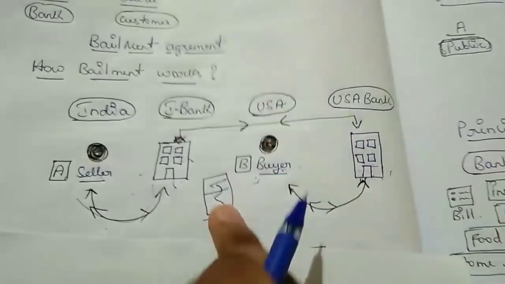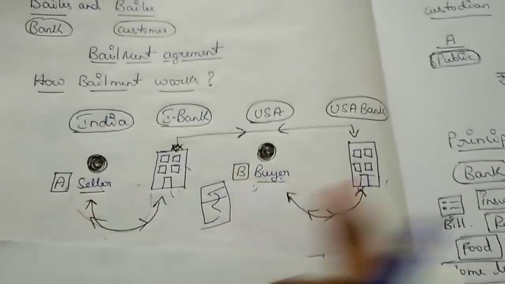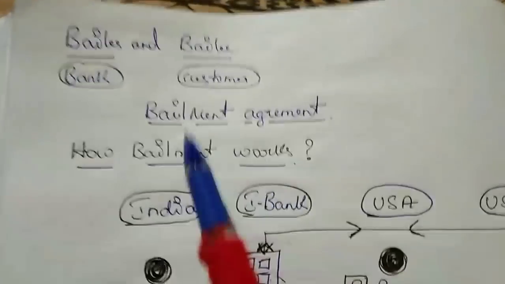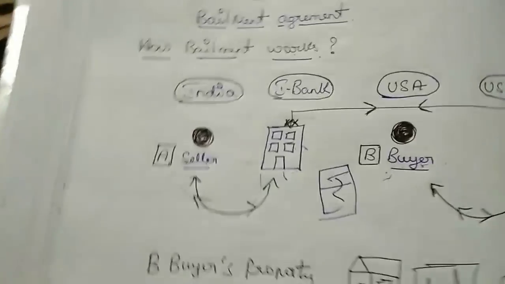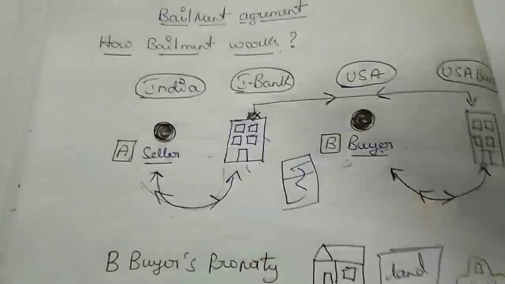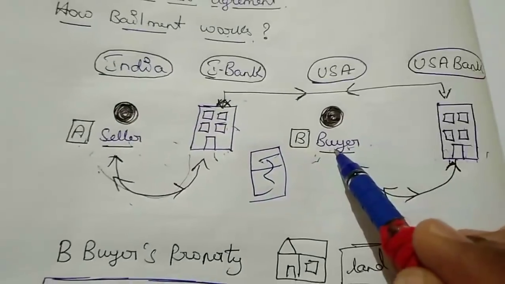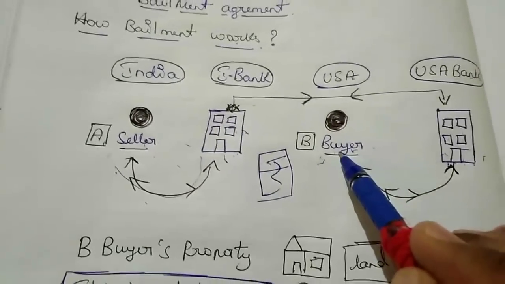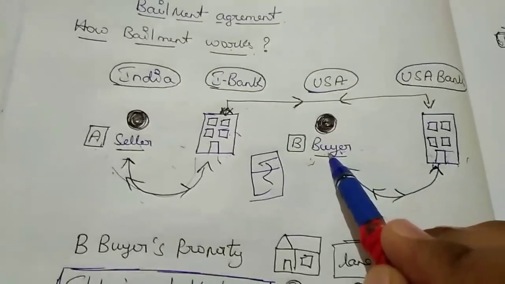Every bank charges its rate of interest, so this procedure is known as bailment. Now guys, why was this trust not there for A, the seller? Because B is not able to pay. Then what happens? He cannot do anything.